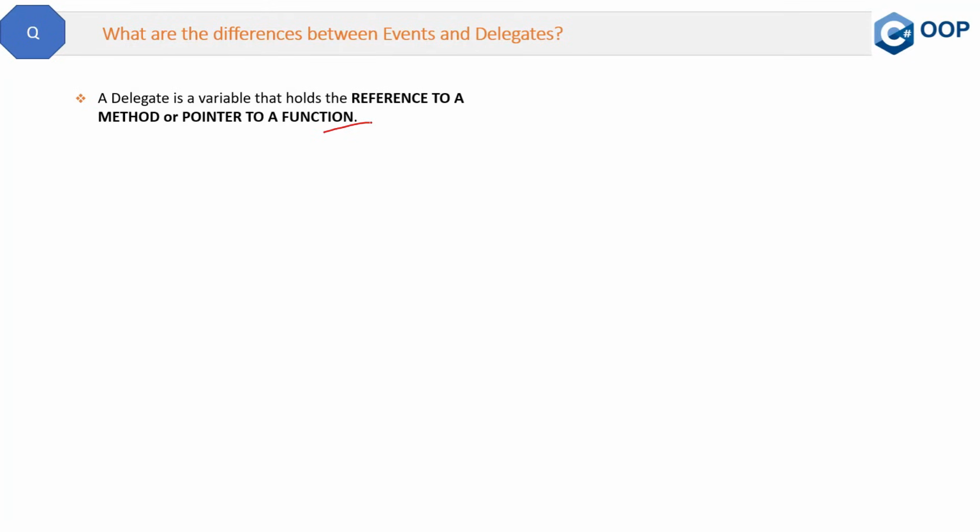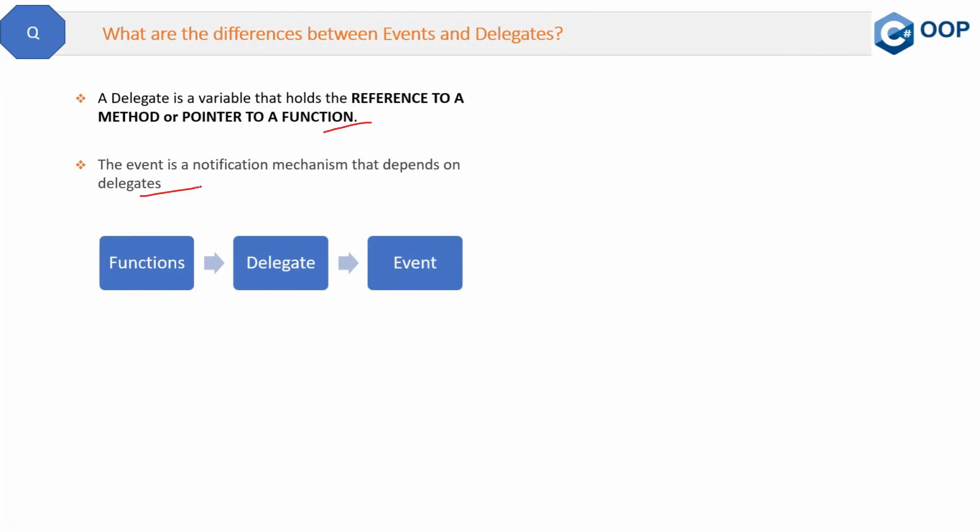Now, what is an event? The event is a notification mechanism that depends on delegates. So an event is like a notification. If you know the button click event, the drop down event, those are events, and they are notifying whenever you click on a button. That is a notification that the button has been clicked. So it's a kind of notification, like sending mail is a notification, right? It's an event. Now let me show you in the diagram.